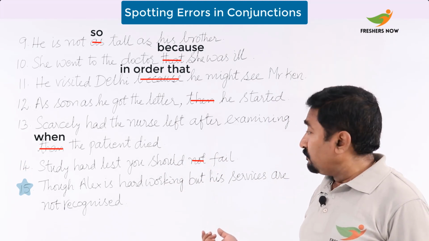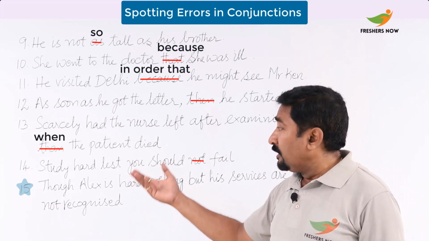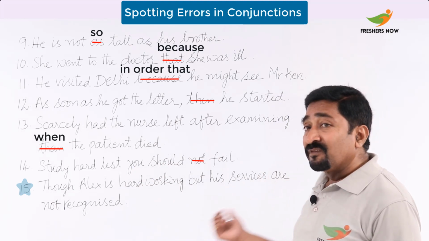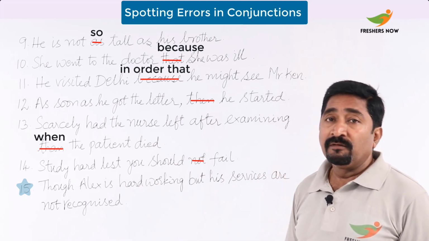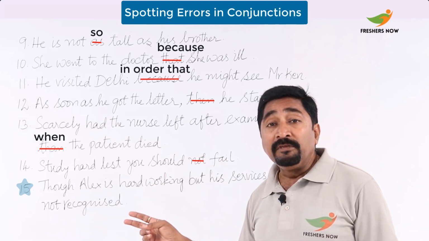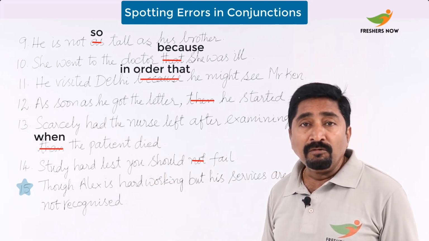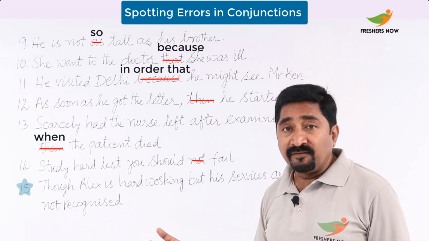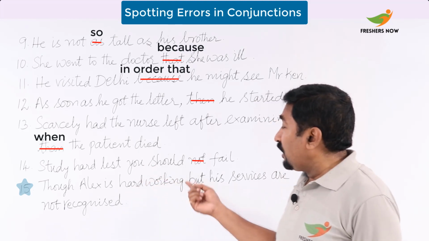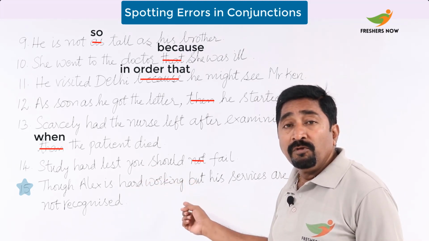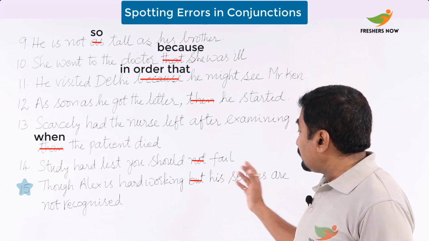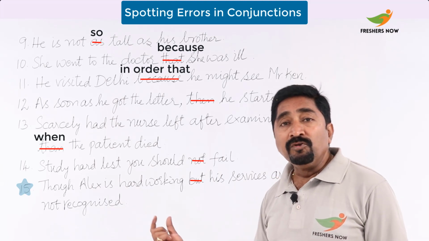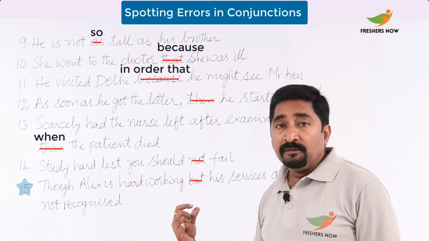Now let's see the next one. And the last one, of course, here. Though Alex is hard-working, but his services are not recognized. Here, the double conjunction is used. There is no need to use two conjunctions in a sentence. Here, though Alex is hard-working, you should remove but and say that his services are not recognized. So this is where you should be careful with the conjunctions.